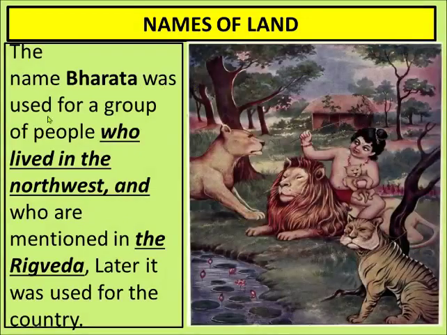The name Bharata was used for a group of people who lived in the northwest and who were mentioned in the Rig Veda. Later it was used for the country also, and the name Bharatvarsh is mentioned in Rig Veda. And in Rig Veda, during the Rig Vedic time, Bharat was not known as India. This King Bharat was the son of Dushyant, King Dushyant and Shakuntala. He was very brave. When he was young, he used to play with the lions and tigers, and just because of his bravery he became very famous king, and our country has got our name Bharat from his name.